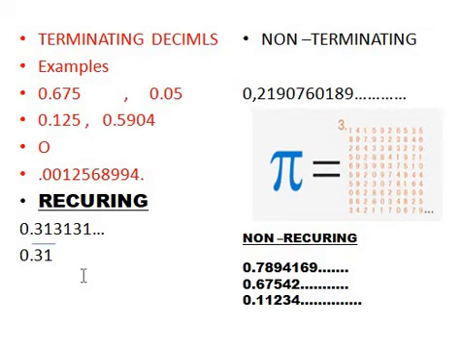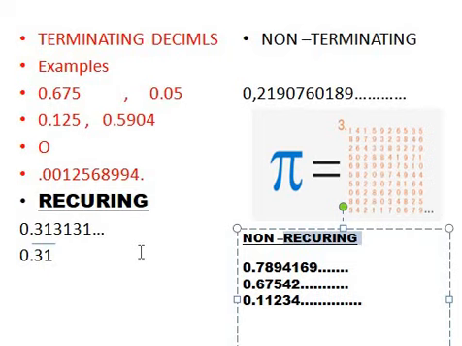Likewise 0.142142142: 142 is being repeated, so I can write it as 0.142 with a dash on it.